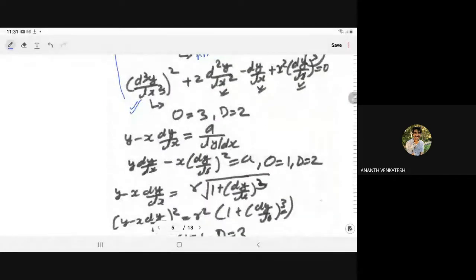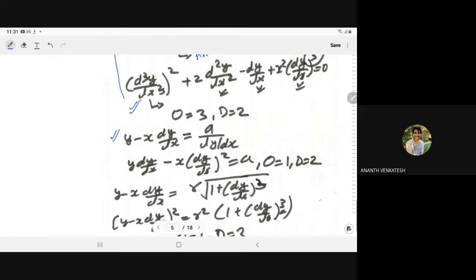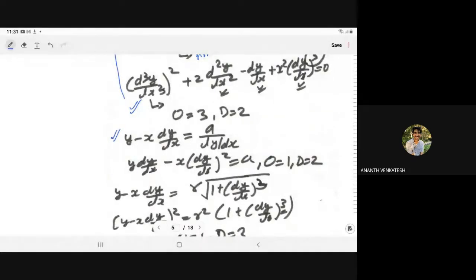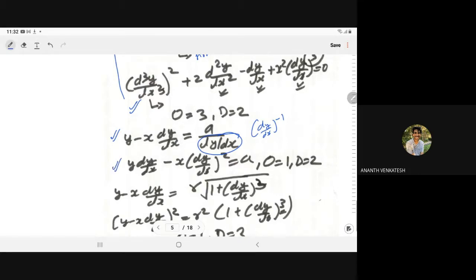But consider this question, y minus x dy by dx is equal to a upon dy by dx. If you look at it, the derivative in the denominator has power minus 1, which we cannot allow. So if you multiply the whole equation by dy by dx, we get y dy by dx minus x dy by dx whole square is equal to a. Now this equation is free from radicals and fractional exponents, so you can say that order is 1 and degree is 2.